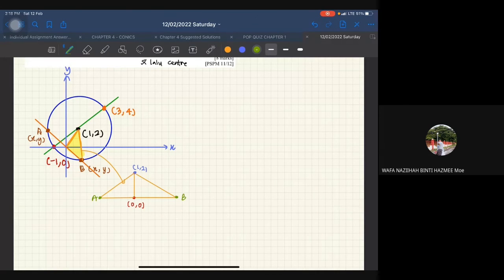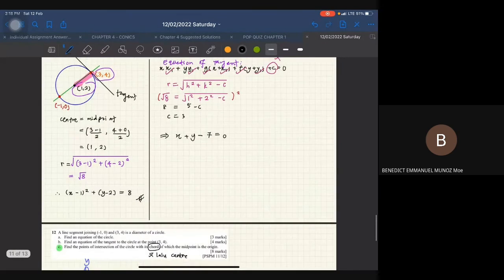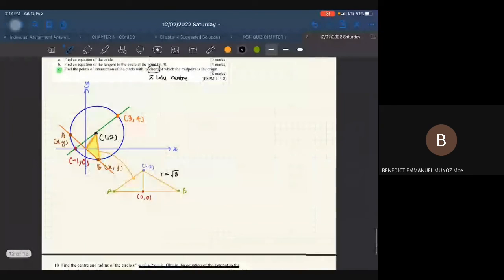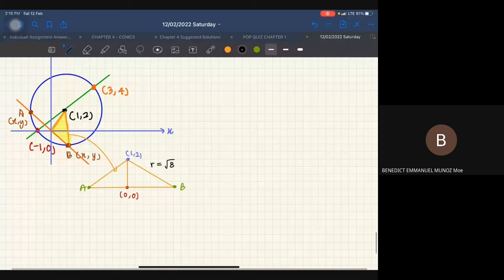Okay, so my question, awak tahu tak panjang ni berapa? Sorry, bukannya itu. This one dulu. Do you know this length from 1, 2 to point B? Radius. Yes, exactly. So it's the radius. Okay, so apa radius kita? Boleh tak sebut? Saya dah tak ingat dah. Set 8 ke? Tengok balik kat atas. Is it? Okay, betul. So our radius is set 8. Okay, so kita dapat tahu kita punya radius set 8.